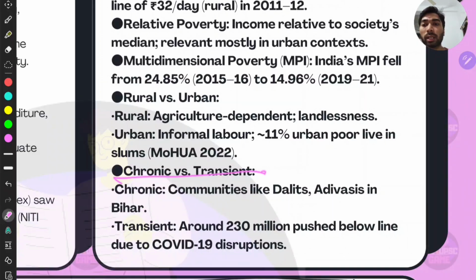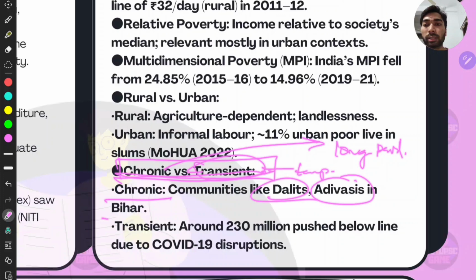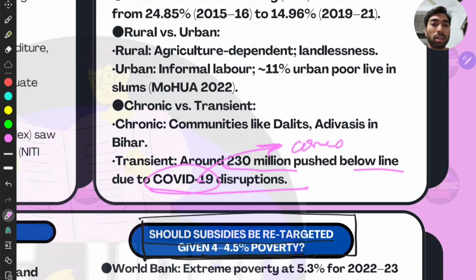Chronic versus transient. Chronic is for long periods; transient is for temporary. Chronic poverty is found in communities like Dalits, Adivasis, and in Bihar. Transient: around 230 million were pushed below the poverty line during the COVID-19 disruptions. But after COVID-19, they may have come out of poverty.